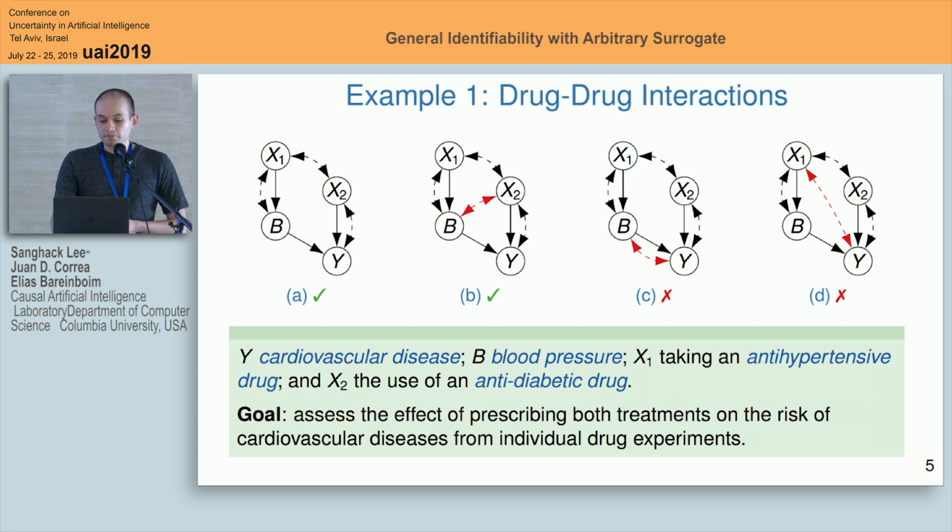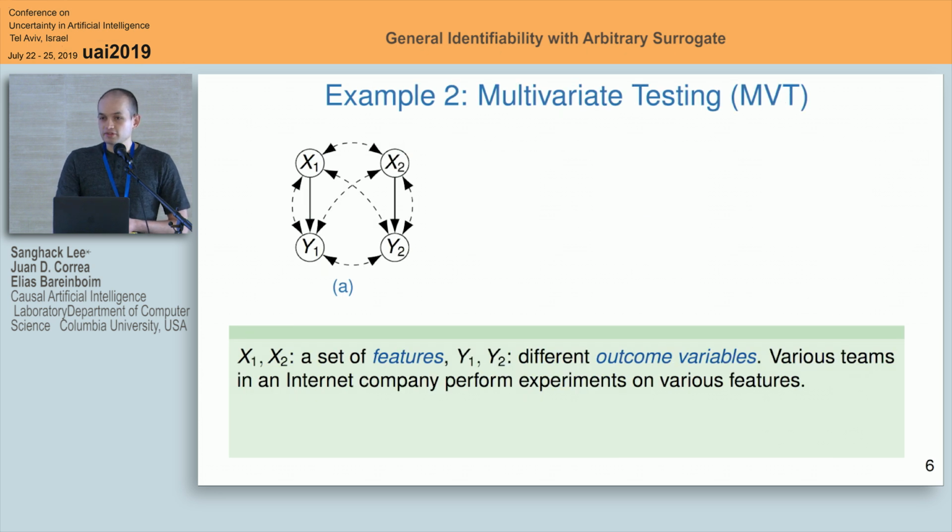Let me give you a second example that arises from multivariate testing, which is a generalization of A/B testing, where we don't have only one treatment randomized at the same time. Suppose that x1 and x2 are features of some product. It could be for advertisement: the format, the font, the position, different features, and we have different outcomes. Could be revenue, click-through rate.